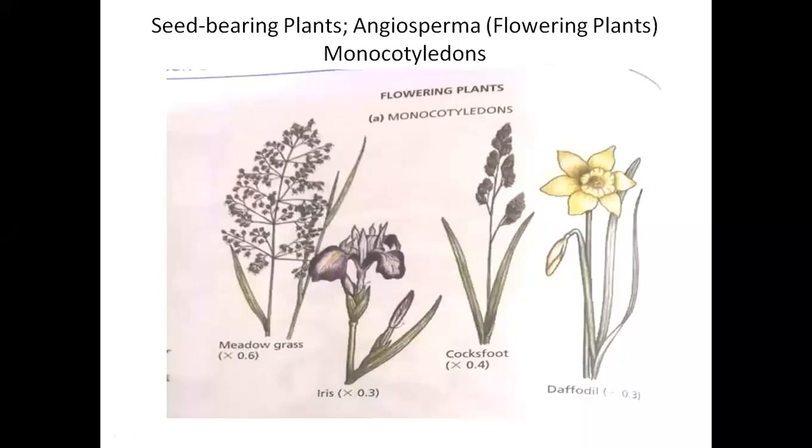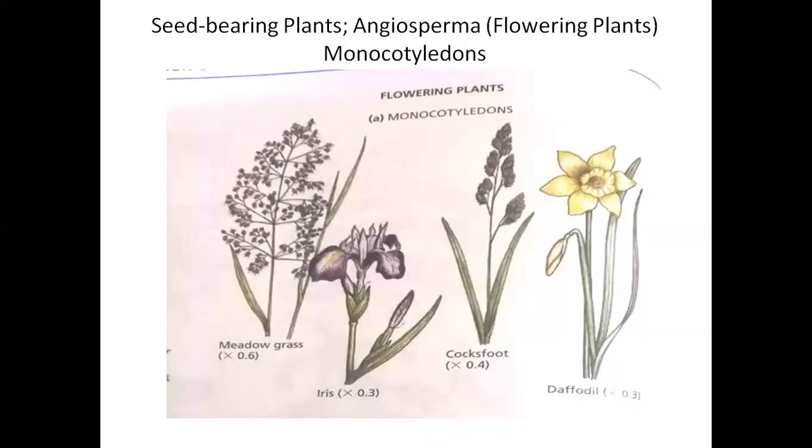Okay, next class we have angiosperms. Angiosperms are again in the class of seed-bearing plants, and we call them flowering plants. Their seeds are not naked like gymnosperms. Their seeds are enclosed within fruits. They have well-differentiated plant body. They are again vascular plants with all the vascular system present, xylem and phloem present. They produce flowers. As I say that they are flowering plants, so definitely they produce flowers, and they can be further subdivided into monocots and dicots.